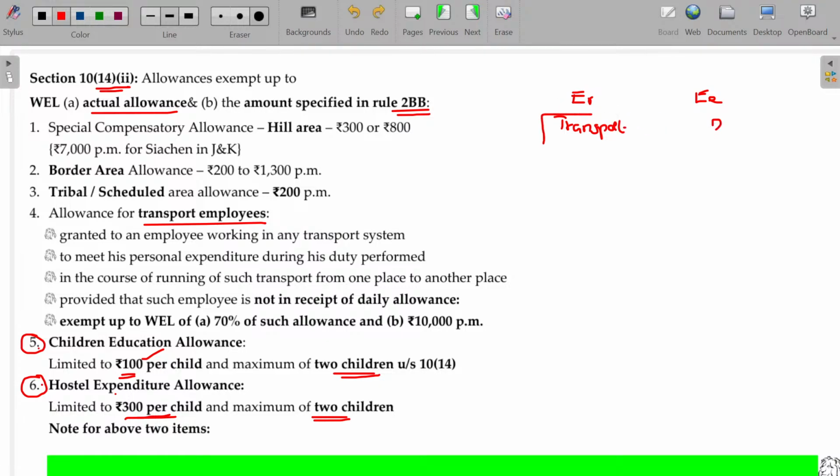Is that clear? He may be a truck driver or lorry driver. What happens in case of truck and lorry driving? He starts and goes from state to state. Usually he will not return home immediately after the delivery.